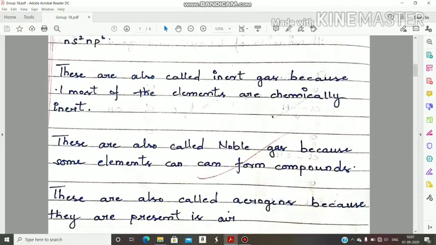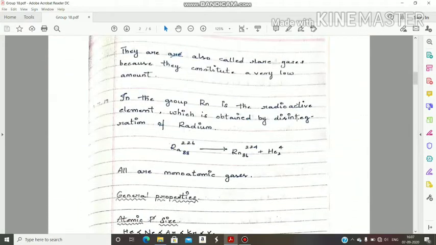Next one, general properties. Before that, one point is there. In this group, radon is the radioactive element, which is obtained by disintegration of radium. Radium is a second group element, 2A group element in S block elements.